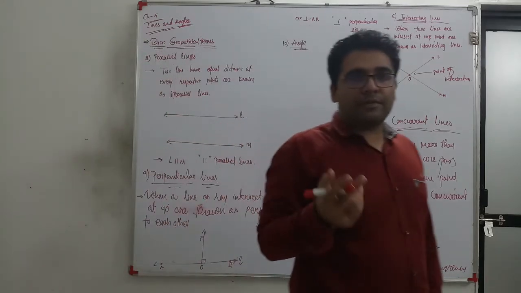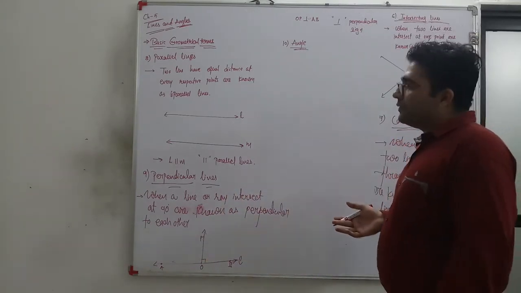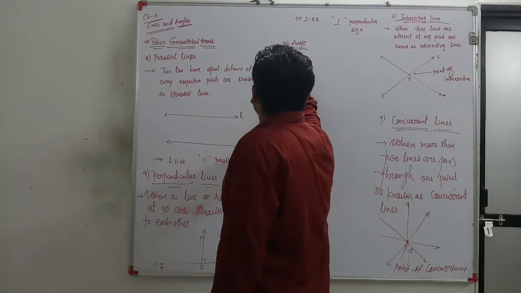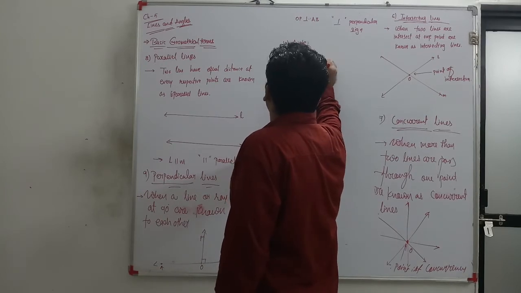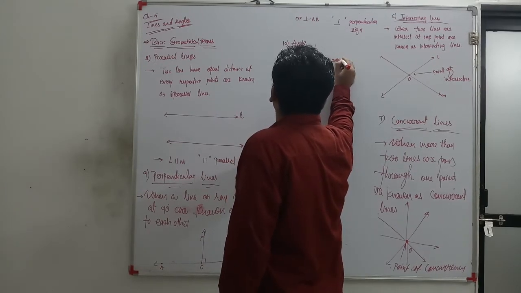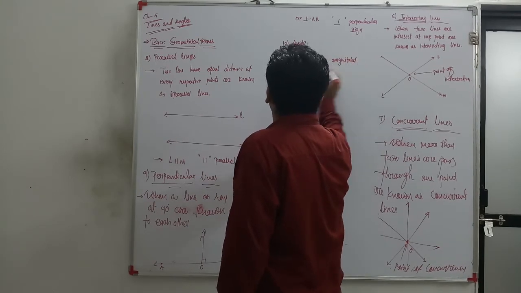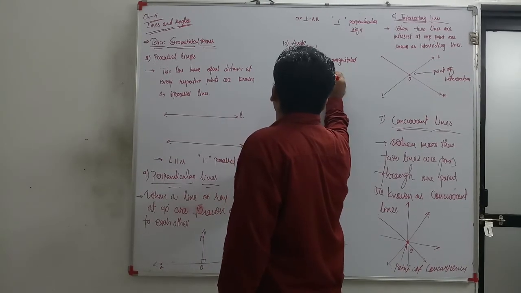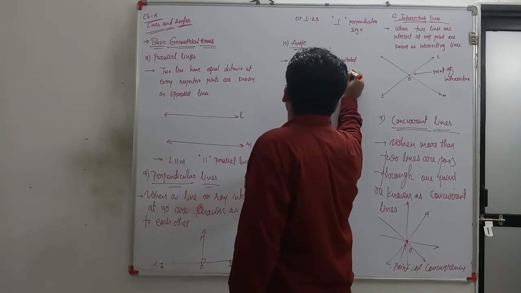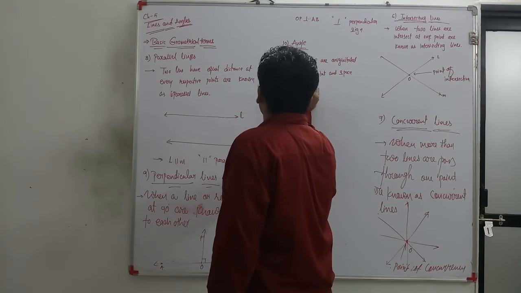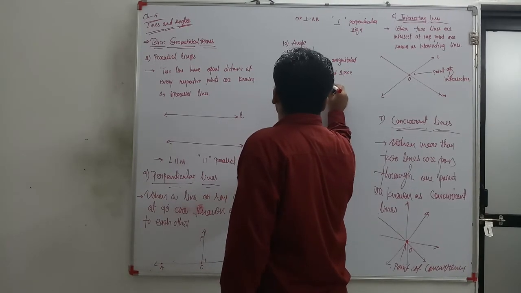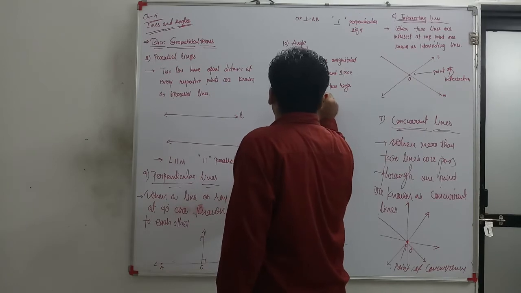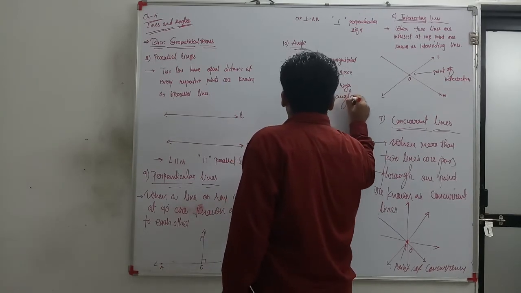When two lines intersect at one point, or when two rays originate from one point, the space between those two rays is known as an angle.